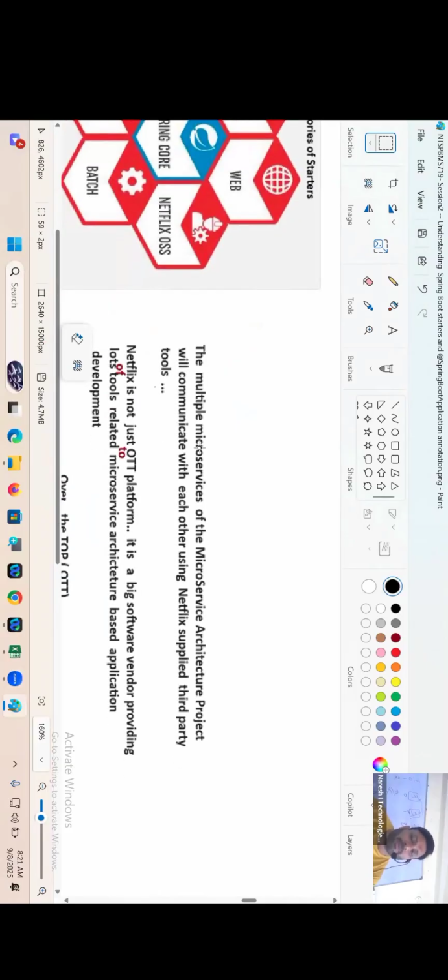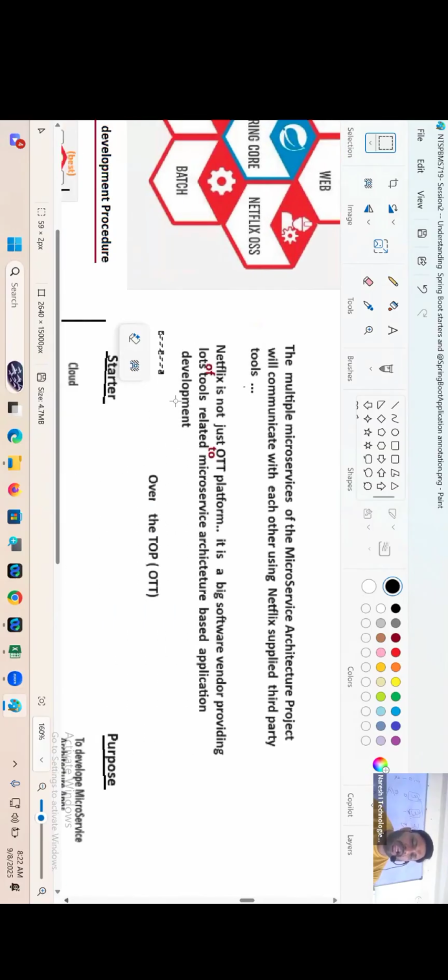The multiple microservice architecture project will communicate with each other using what? Netflix supplied third party tools, right? Netflix is not just an OTT platform. It is a big software vendor providing lots of tools related to what? Microservice architecture based application development.